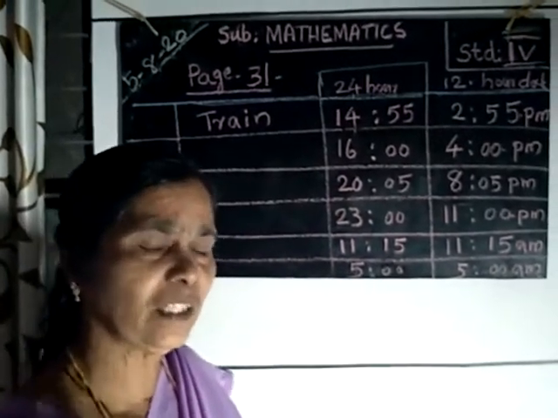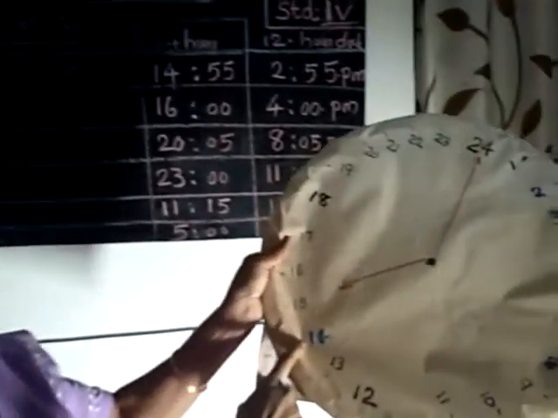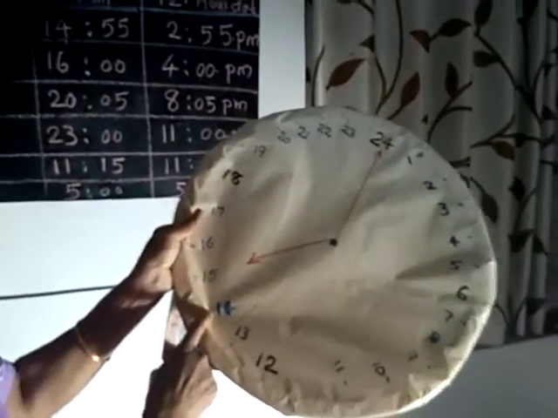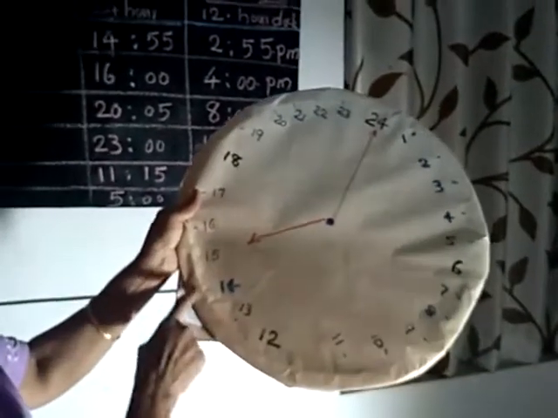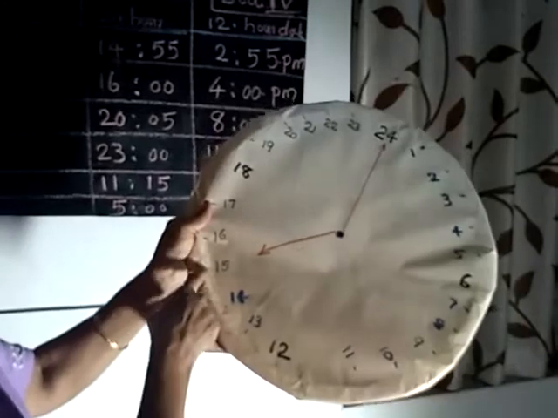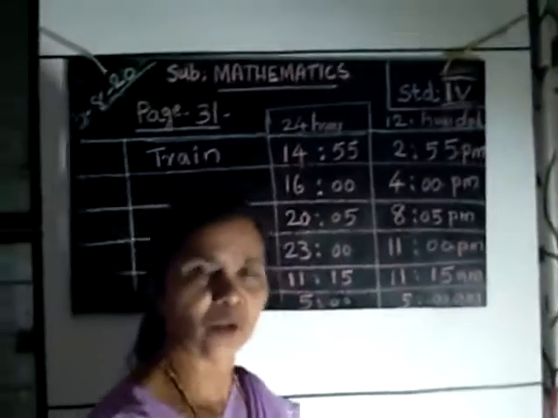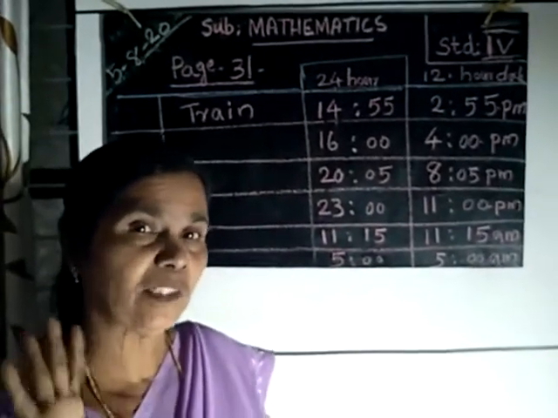Another train, the Alappuzha Chennai Express, starts from a station at 16 hours. What will be 16 hours? You see, up to here this is 14 hours, that is our 2 o'clock. 15 hours, 16 hours. How many hours are here? 1 hour, 2 hours, 3 hours, 4 hours. In the 12-hour clock, after 12 noon, 4 hours passed.